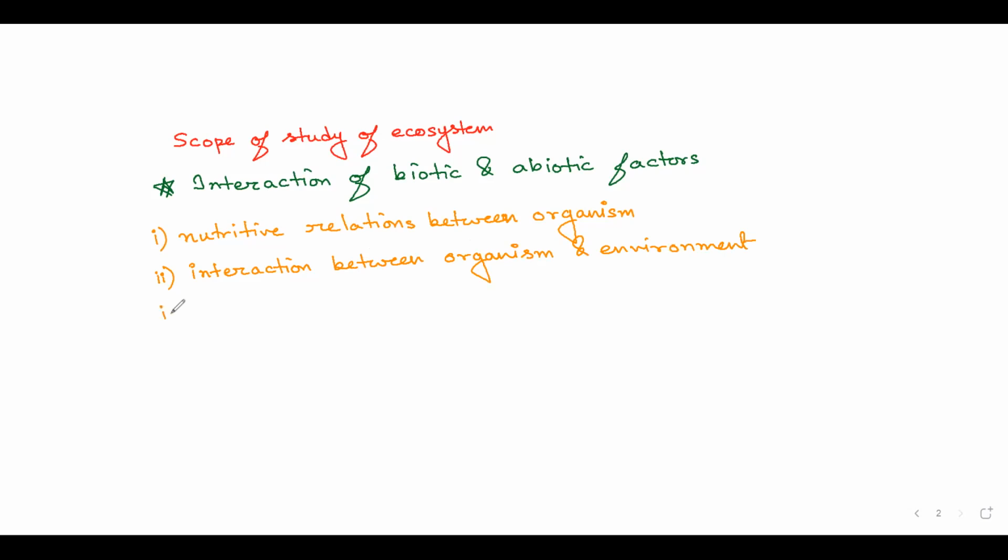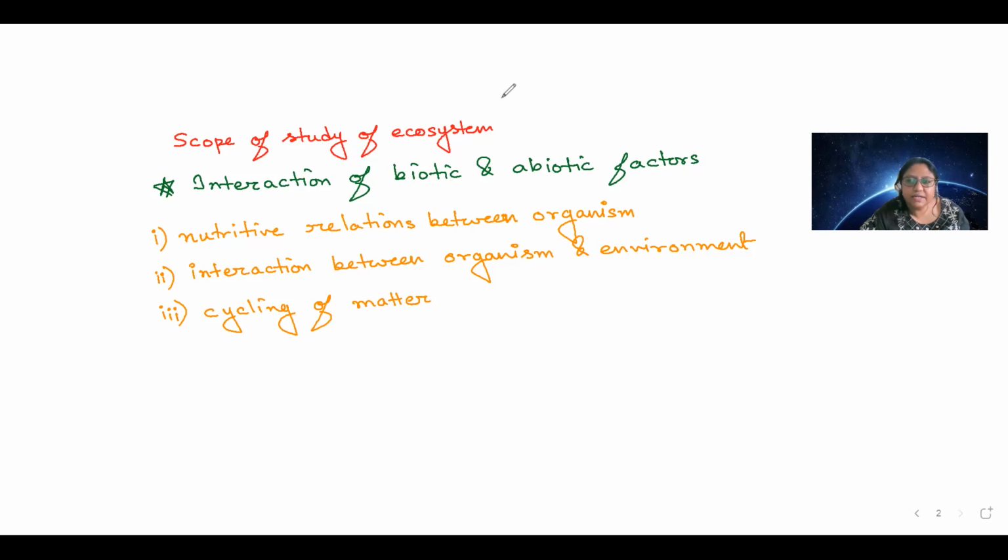Next, third point, we can study the cycling of matter, which is a very, very important aspect of ecosystem.